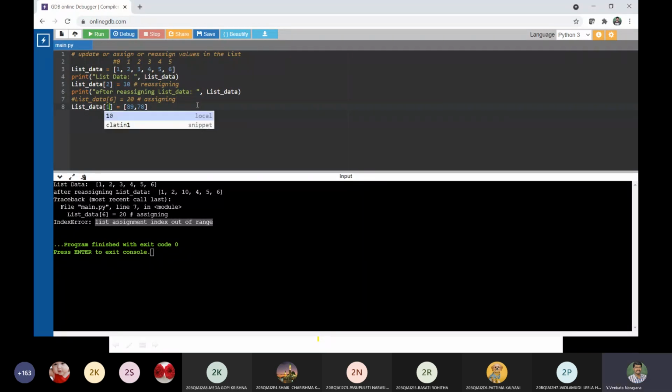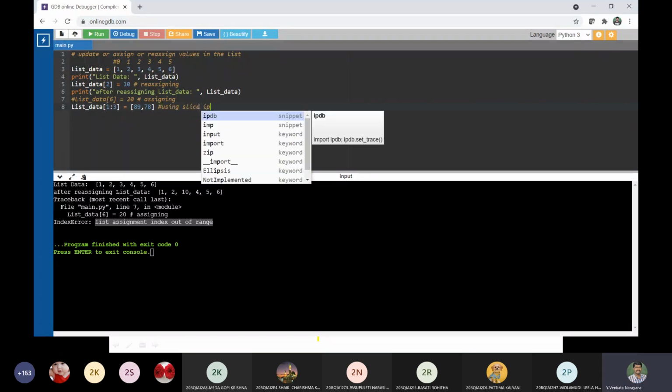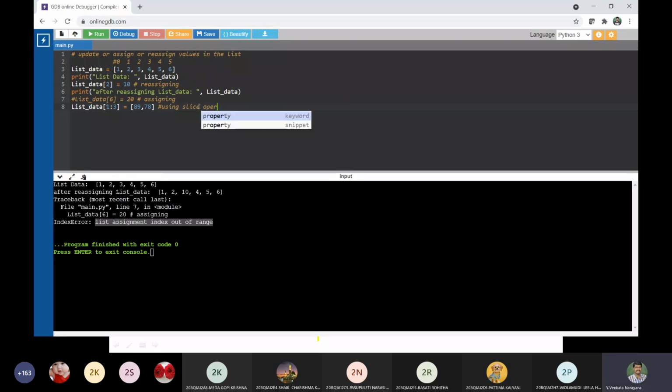I would like to add 1:3. What does it tell? The slice operator is already known to you. So let me know what a slice is and what it does.